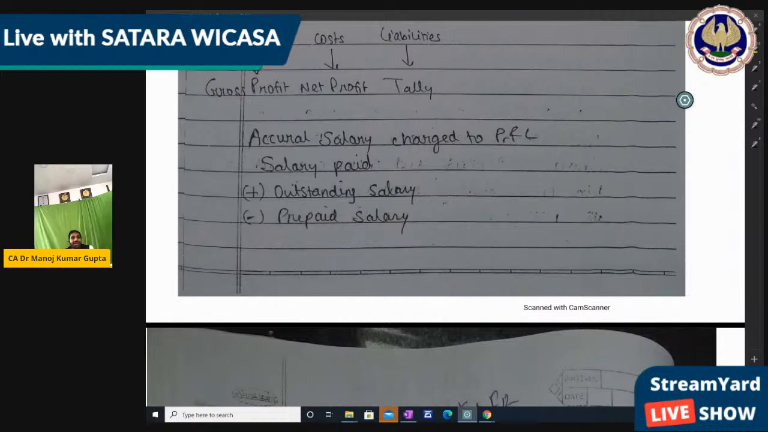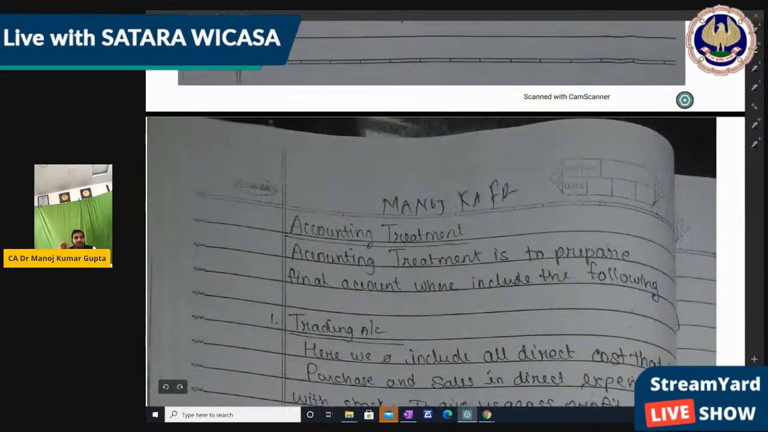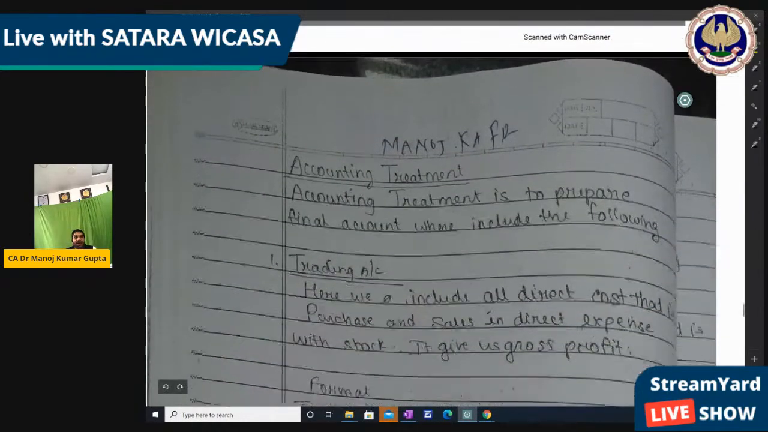Any outstanding salary and any change in the P&L account, how do we write? Like salary paid plus outstanding salary less prepaid salary. So we get the net figure, which we write in the trading account or P&L account, so that it is showing the accrual system, right? Accounting treatment.